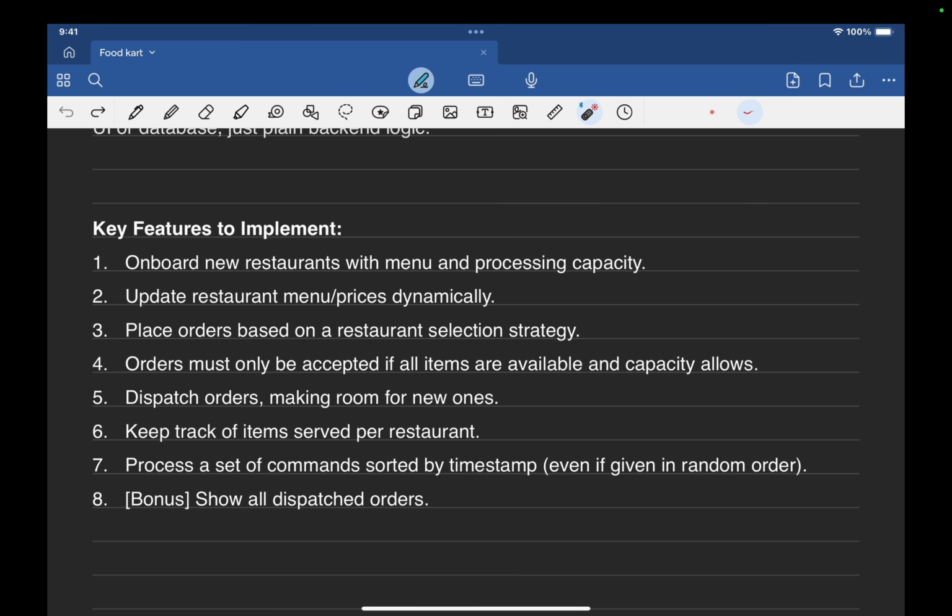Process a set of commands sorted by timestamp. Our system entry point will have input statements that will be processed in a sorted manner using commands. So we will create a command executor class in our solution.